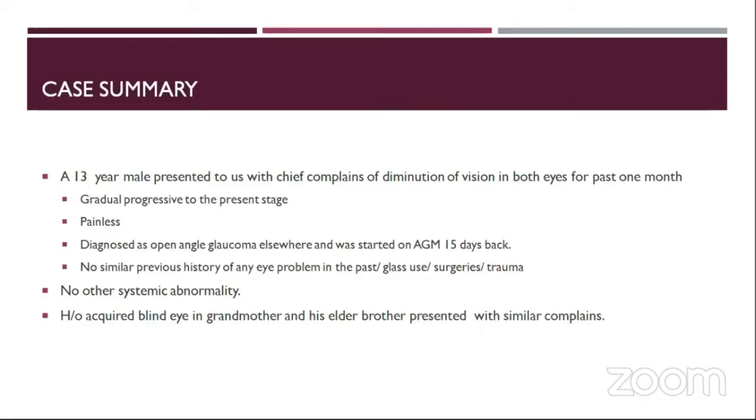He was diagnosed as open-angle glaucoma elsewhere and was started on anti-glaucoma medication 15 days back. There was no similar previous history of any eye problem or any surgeries or trauma. There was no other systemic abnormality. His family history consists of acquired blind eye in the grandmother, and his elder brother also presented with similar complaints.